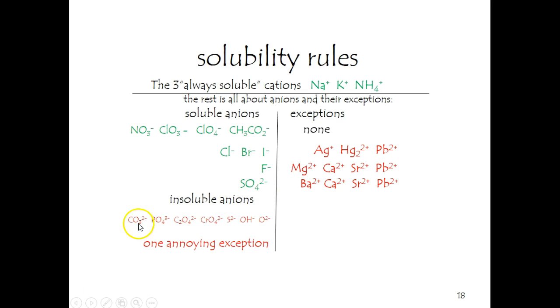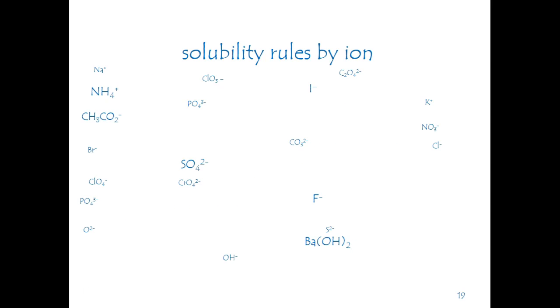The insoluble anions, look at them all. Carbonates, phosphates, oxalates, chromates, sulfides, hydroxides, and oxides. Normal exceptions. How would you call that an exception if there's no exceptions to that? So the only other annoying exception is that barium hydroxide is insoluble. So that's some solubility rules. Let's give it a shot. We're going to have to guess a little bit where we go here.